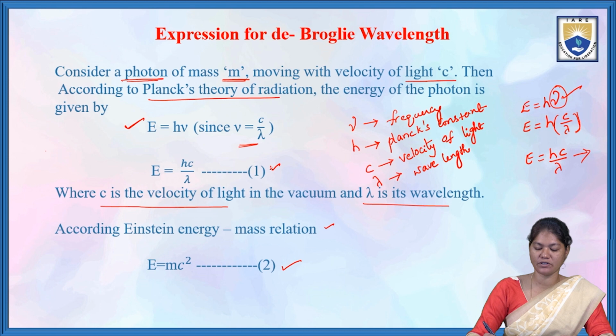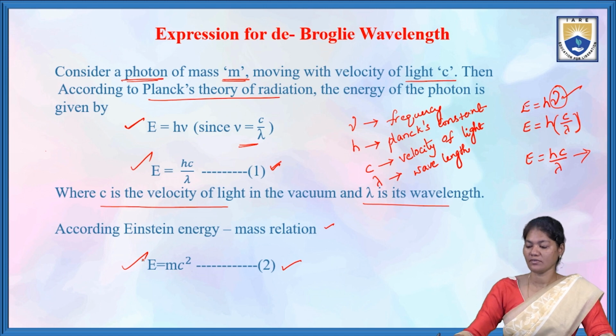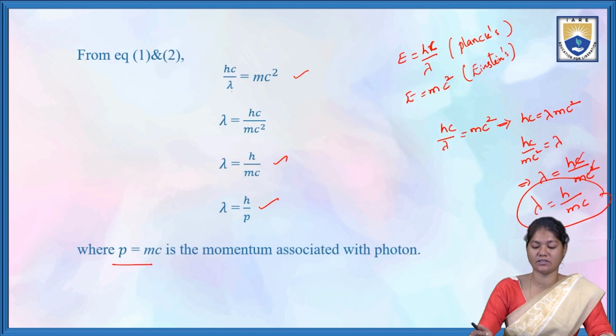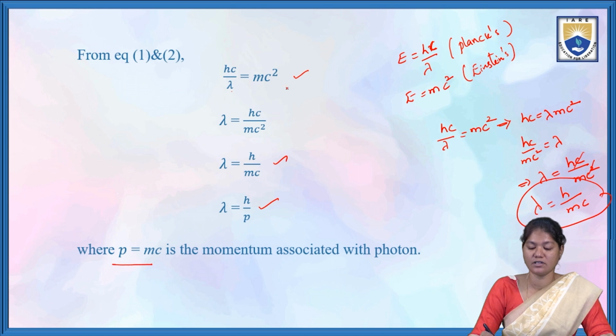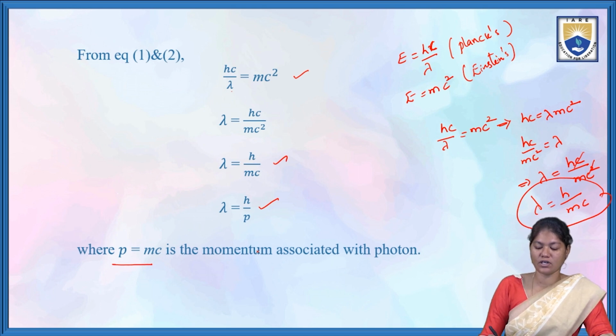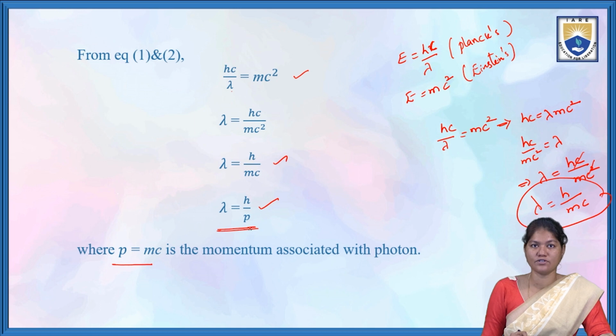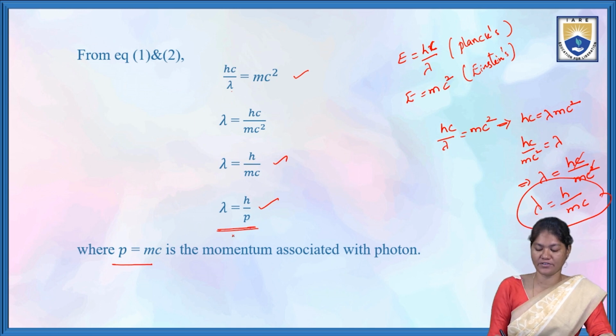Taking that as equation 1, according to Einstein's mass-energy relation, we can write E is equal to mc square as equation 2. Taking equations 1 and 2, we correlated both the equations: hc by lambda is equal to mc square. From this we got lambda is equal to h by p. So this is the wavelength for the photon.